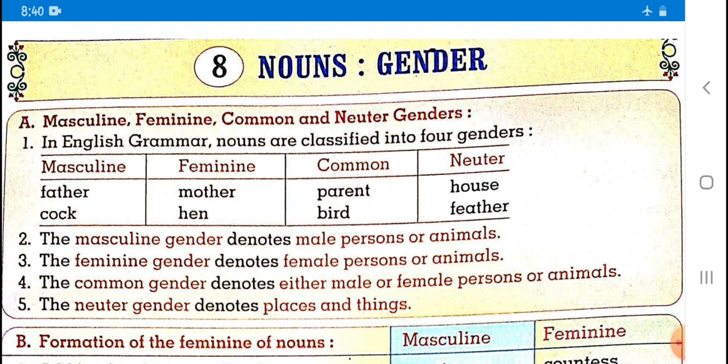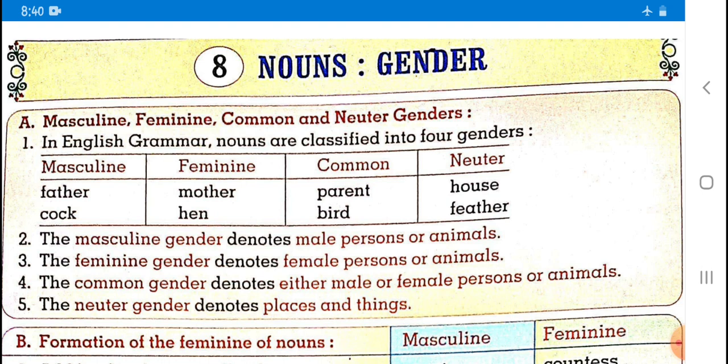Now we will talk about common gender. Parent, sometimes we call parents meeting. Why do we use parents meeting? Because we used to invite mother and father both, that is why we use parents. But if you want to invite only single mother or single father, then we can consider them parent.